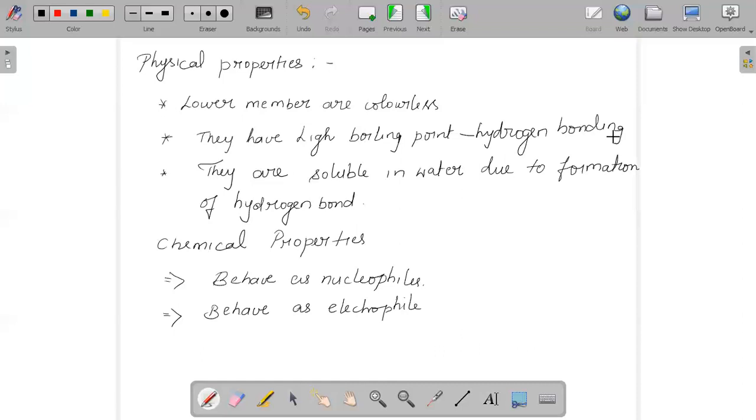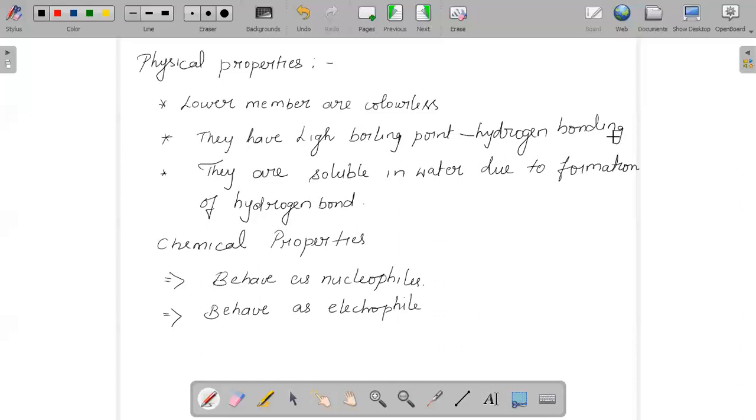And when behaving as a nucleophile, they will show their acidic character, and they will have the tendency of reacting with active metals.